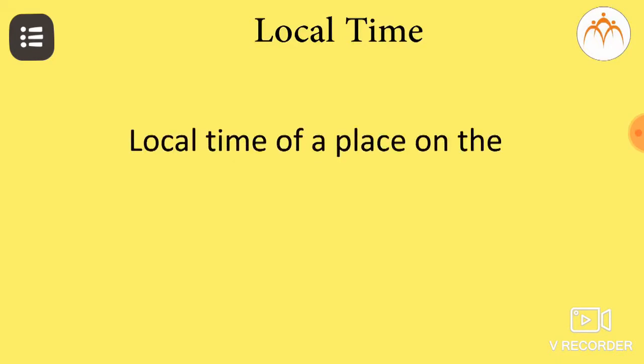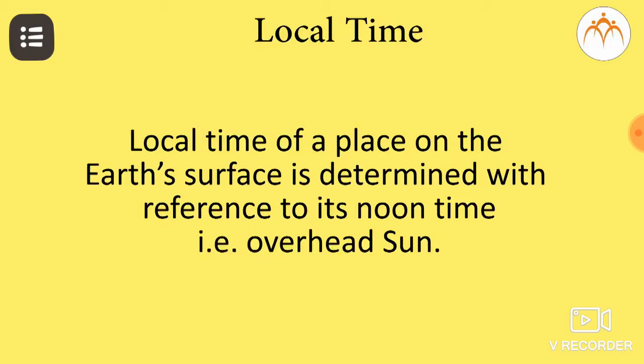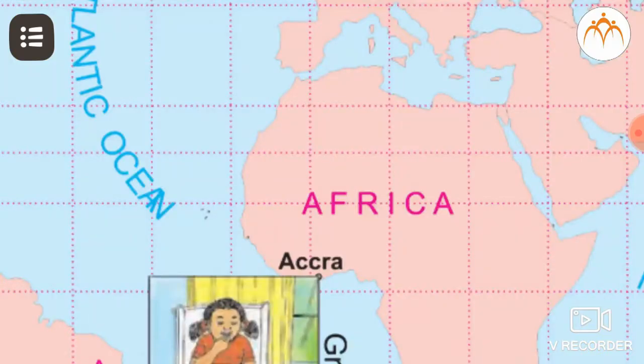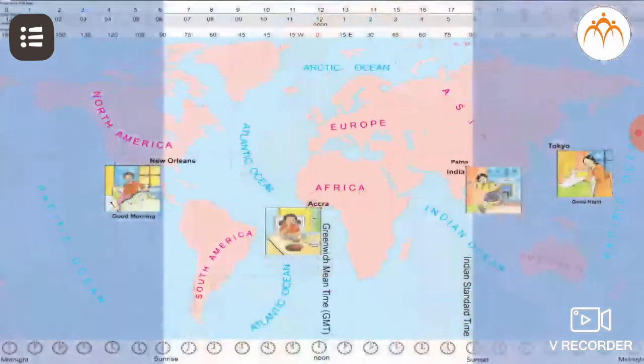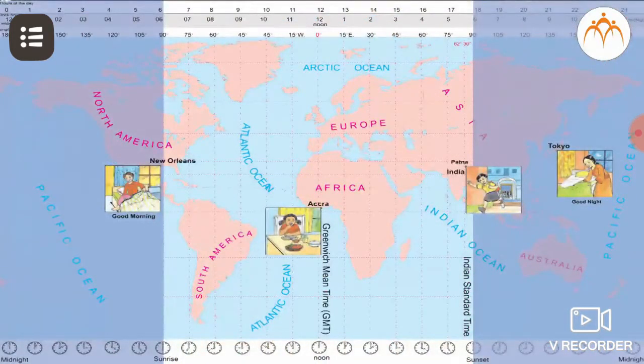Now let us see what local time is. Local time of a place on the Earth's surface is determined with reference to its noon time, that is overhead sun. Places along the same longitude will have same local time. Thus, measuring local time for a small area is easier than measuring it for a larger area. In larger areas or larger countries spreading across different longitudes, the measurement of time along local time will cause chaos and confusion, and local time will not be convenient.